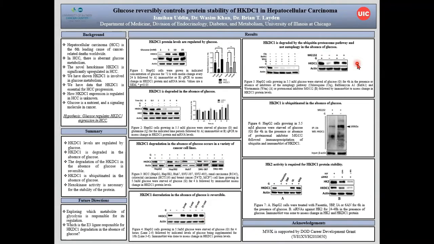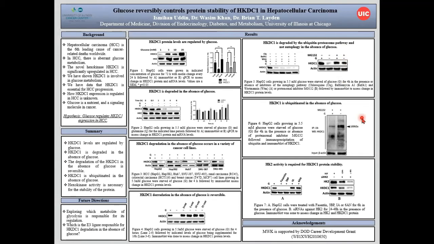Due to the fact that this is protein degradation and not related to mRNA, we assessed how HKDC1 is being degraded. There are 2 main factors we consider within protein degradation, which are autophagy and proteasomal degradation. To test this, on the left side, we have different inhibitors of autophagy, and none of them were able to rescue the HKDC1 protein. However, on the right side, we have MG132, which is an inhibitor of proteasomal degradation, and in lanes 3 and 4, we see that there is a rescue of HKDC1 even in the absence of glucose. Thus, we conclude that HKDC1 is degraded through a proteasomal degradation mechanism in the absence of glucose.